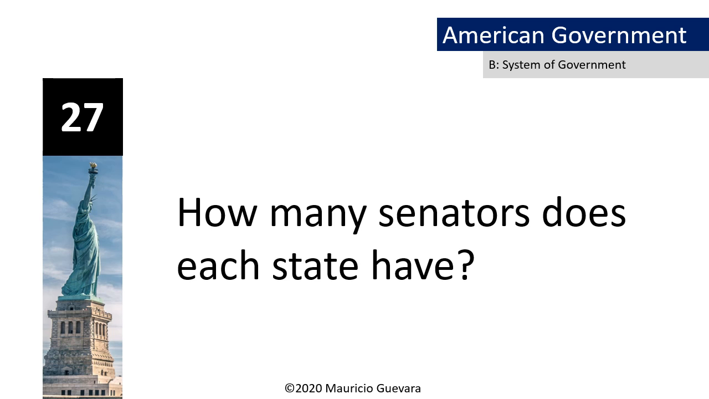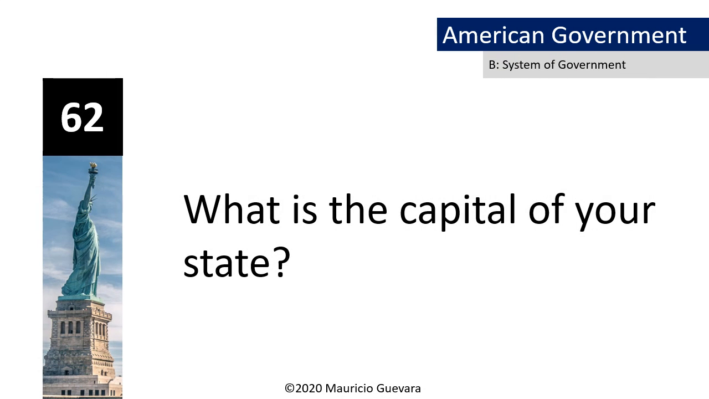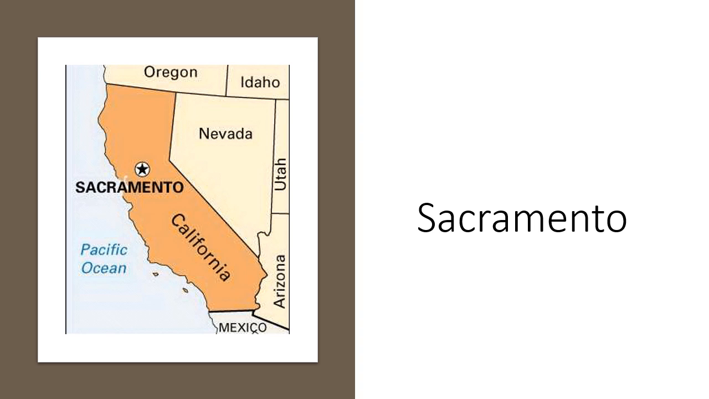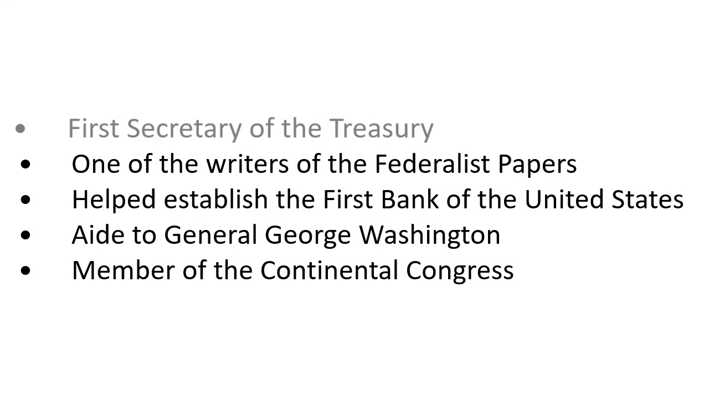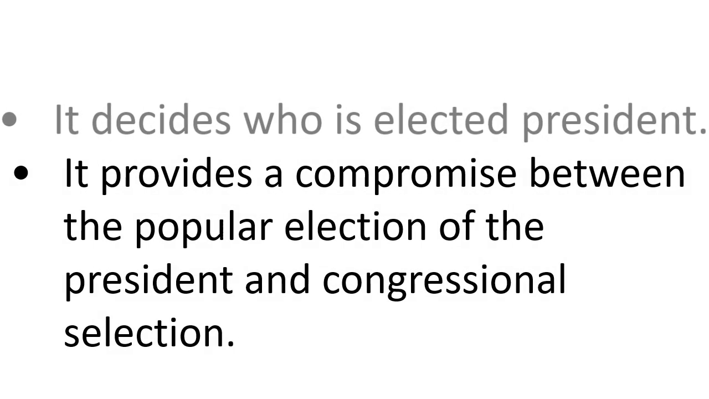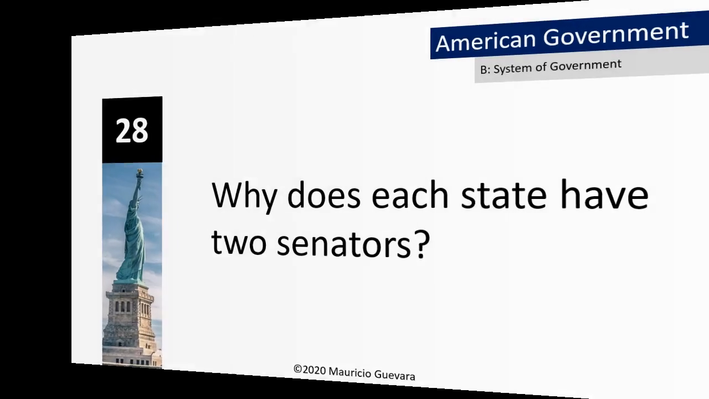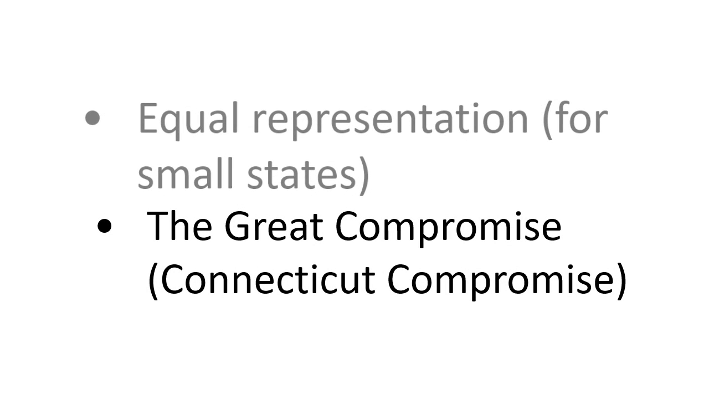How many senators does each state have? 2. What is the capital of your state? Sacramento. Alexander Hamilton is famous for many things. Name one. First Secretary of the Treasury. Why is the Electoral College important? It decides who is elected president. Why does each state have 2 senators? Equal representation.